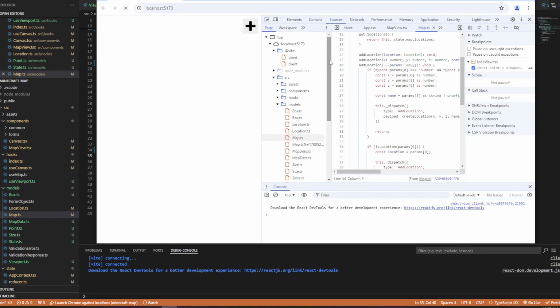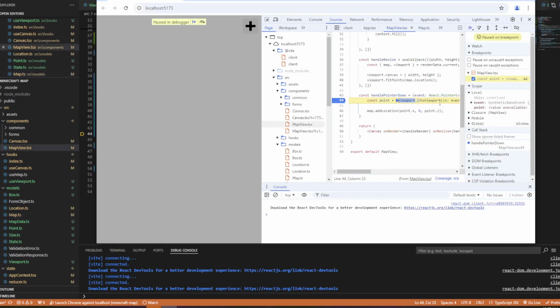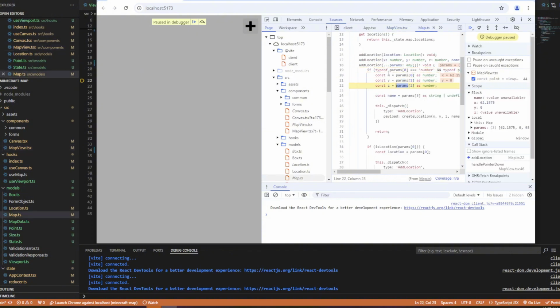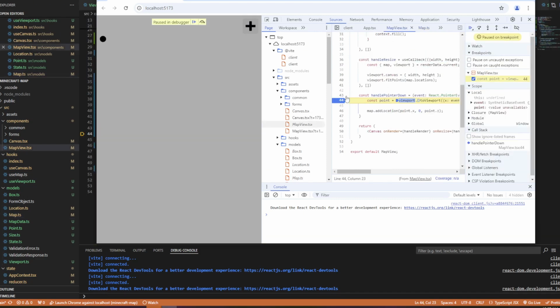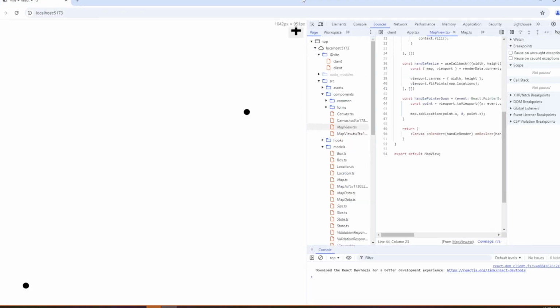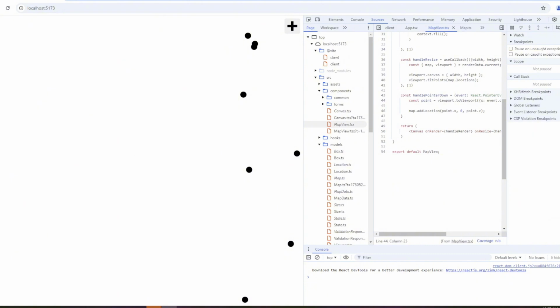Go here. All right. And add location. And now it likes that. X, Y, and Z. And there's no name. So if we dispatch that and hit F8, hey, is that where I clicked? I don't know. Nope, that's not where I clicked. Not quite right. Interesting. Well, we're kind of right, but not quite. It's almost right, but it's really not quite there.